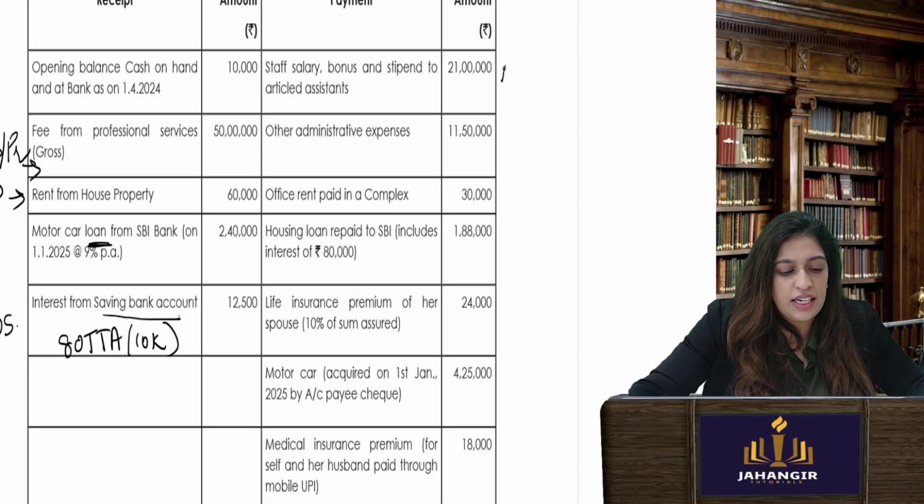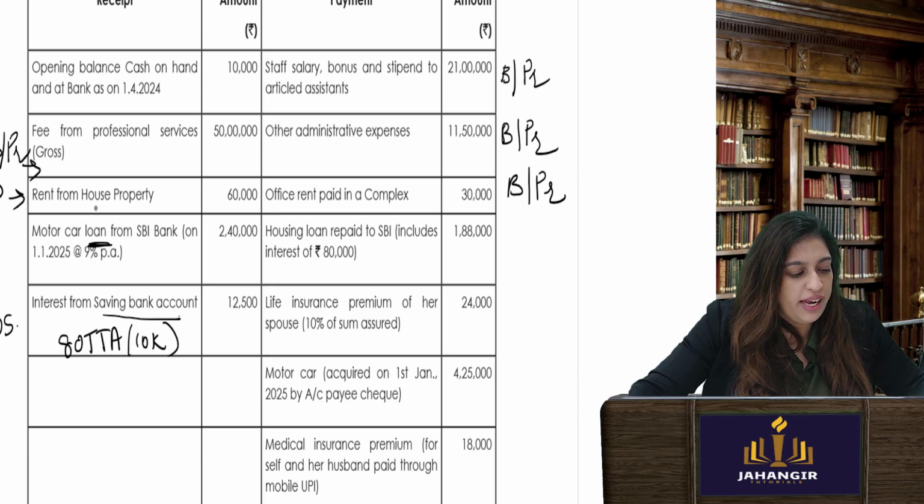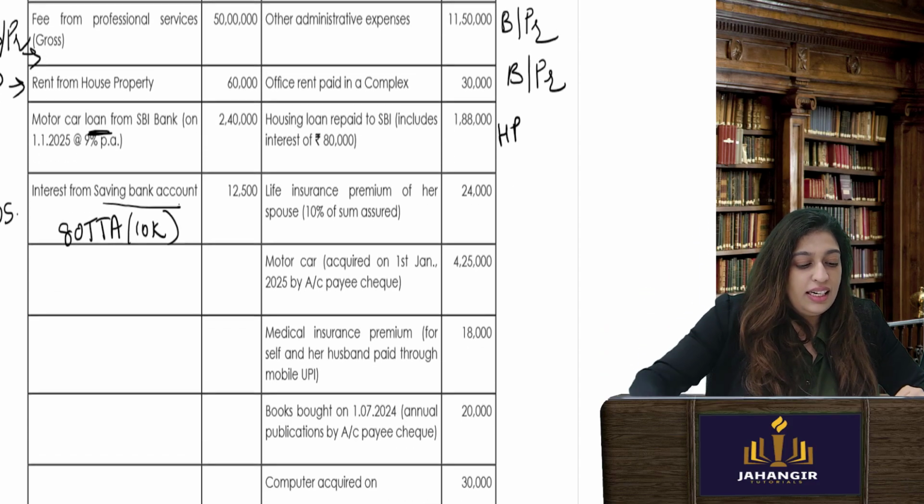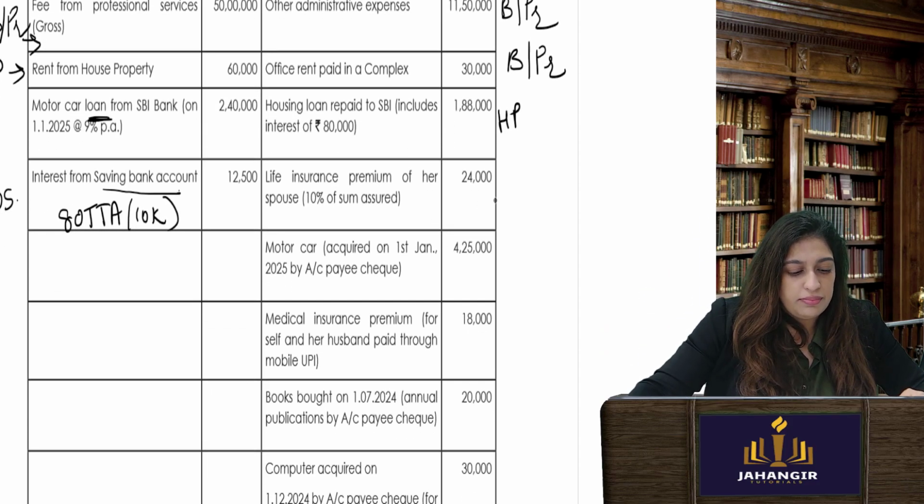Salary, you can say it is income, expenses for business profession. Admin expenses, business profession. Office rent, business profession. Housing loan repaid to SBI. Can I say this is nothing but your house property related? Life insurance premium, 10% of sum assured. So this is a deduction I'll get under 80C.